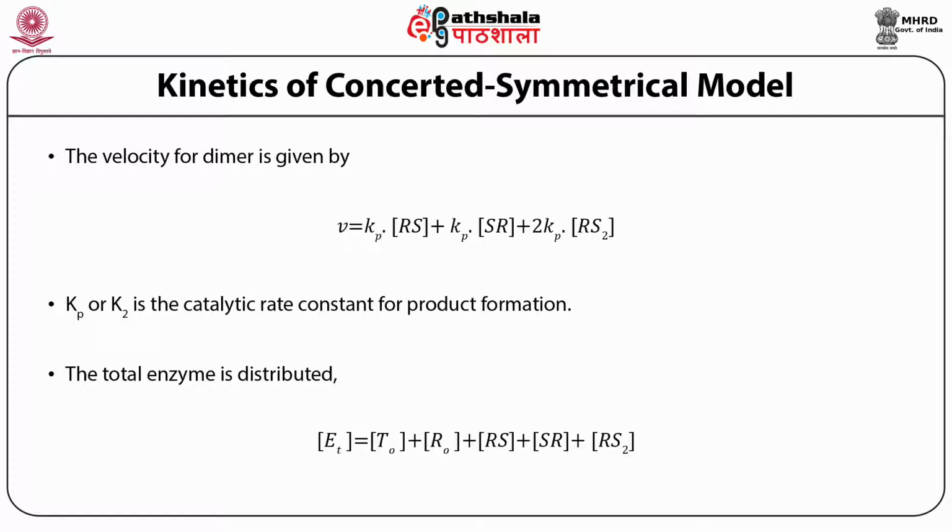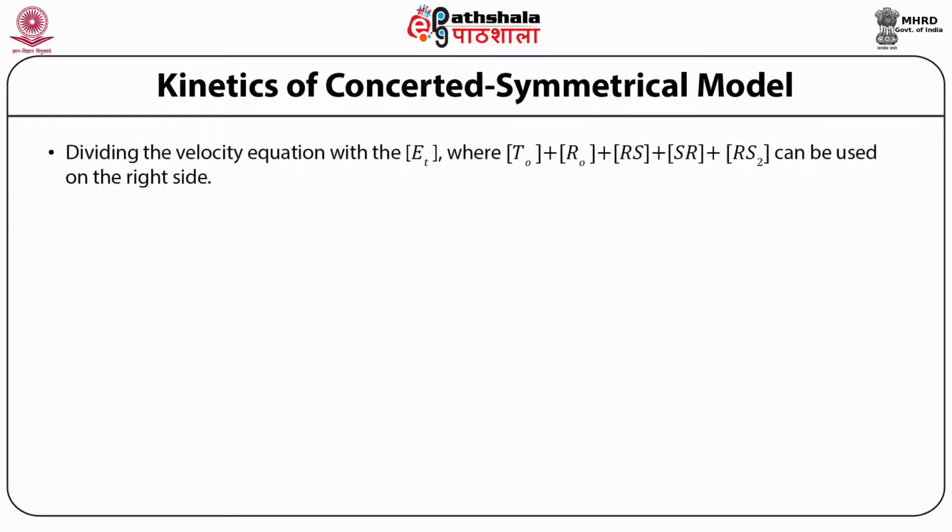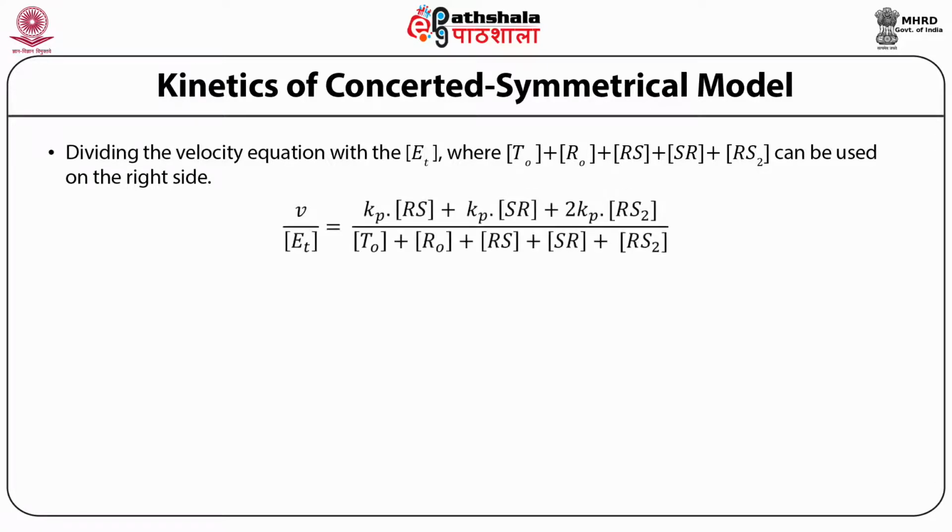So we will have Et equal to T0 plus R0 plus RS plus SR plus RS2. When you divide the velocity equation by Et and use this Et on the right side, you get V0 divided by Et equals Kp into RS plus Kp into SR plus 2 Kp into RS2, divided by T0 plus R0 plus RS plus SR plus RS2.